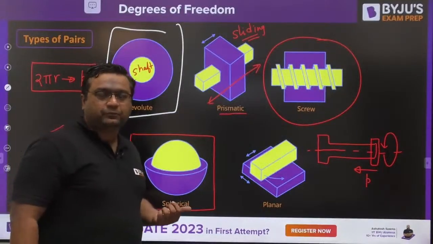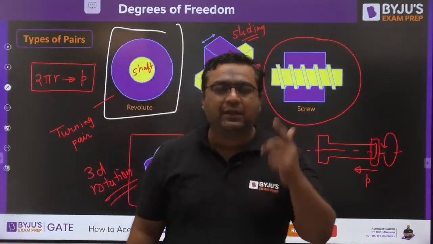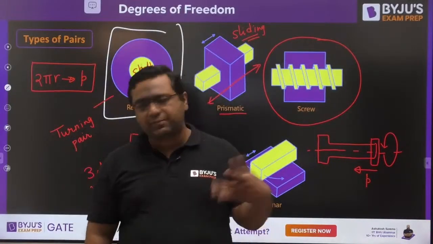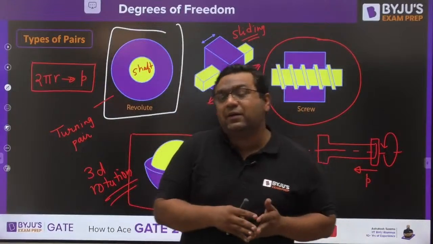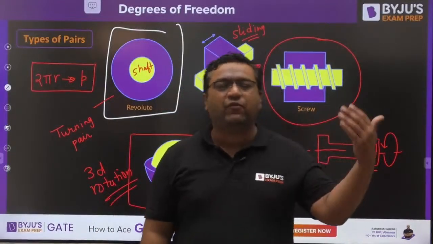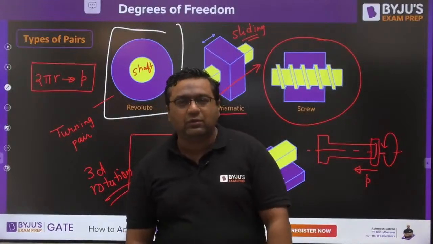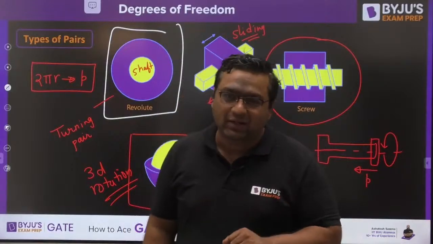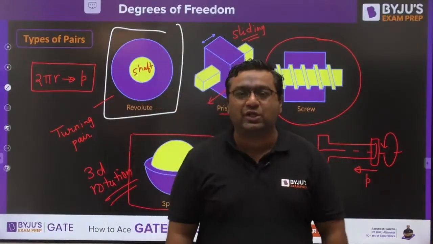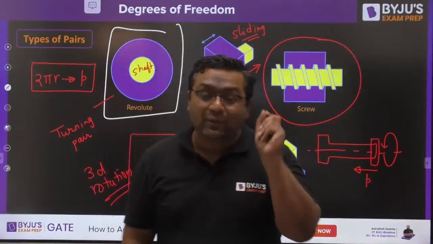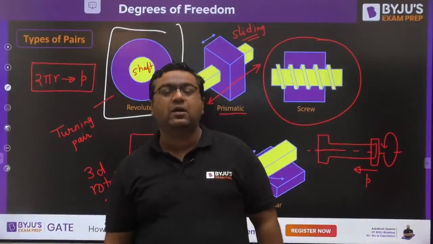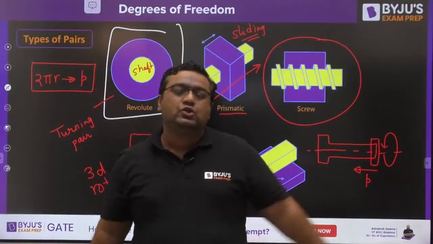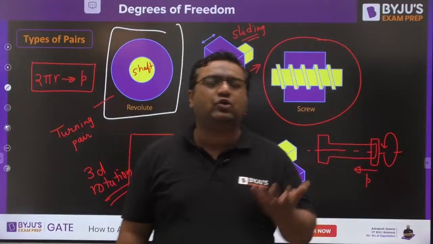Other examples of spherical pair are your bike mirror, your car mirror. My dear, that bike mirror also you can rotate in three dimensions. Car mirror also has similar motion. If you remember, some years before, having a BlackBerry phone seemed to be some standard. Those BlackBerry mobiles were having a ball in between, and that ball also had three-dimensional rotation. That was also an example of spherical pair. Joystick, spherical pair. Ball and socket joint, spherical pair. Ball and socket from our body, I am telling you. Whatever these joints are, all these are said to be the spherical pair.